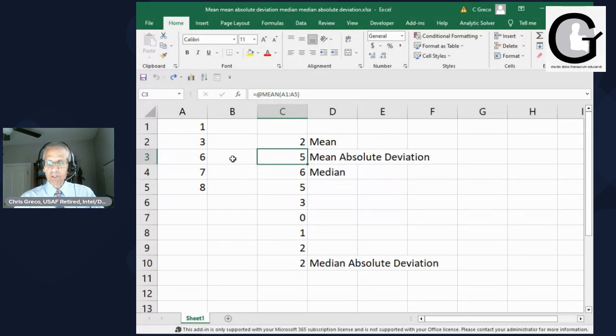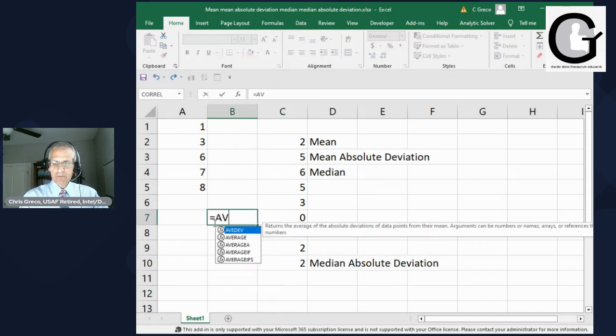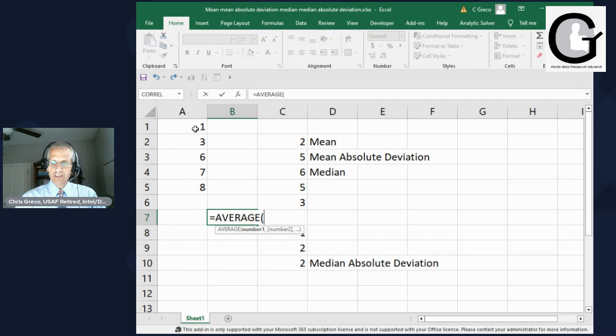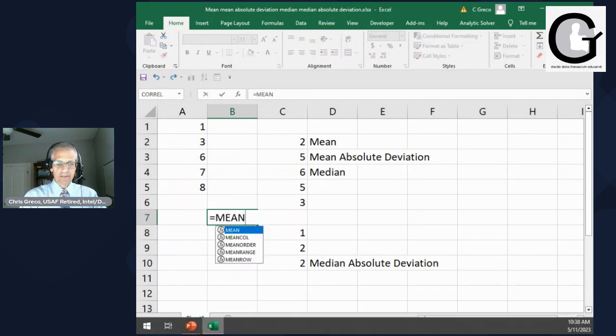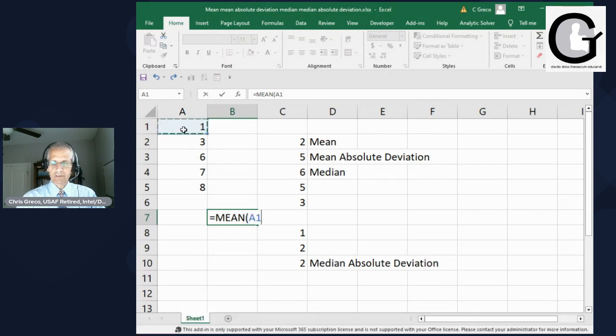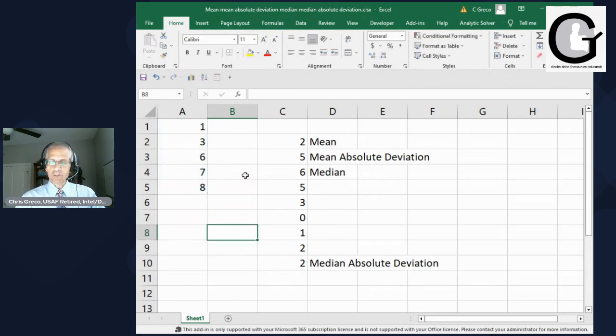Now, basically, what we're going to do is the mean is going to be an average. So you could either do average, and you could take each of these, and you get your average of 5. Okay, easy enough, right? Or you could do the actual mean function. Same thing. So you have these average or mean, and that works out fine, and it's a good way of doing that.